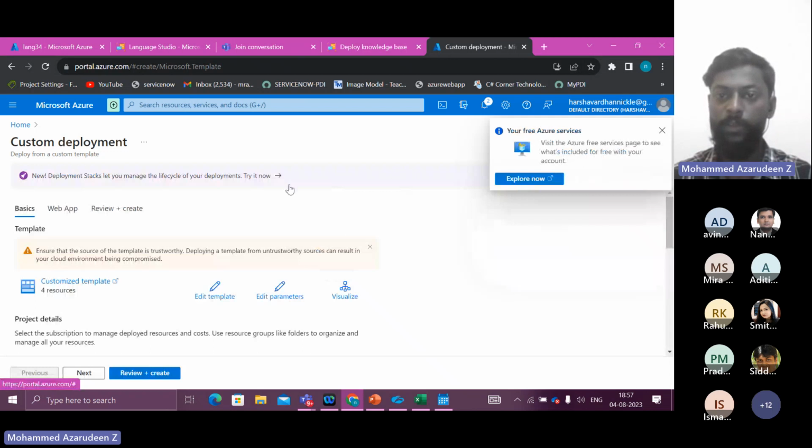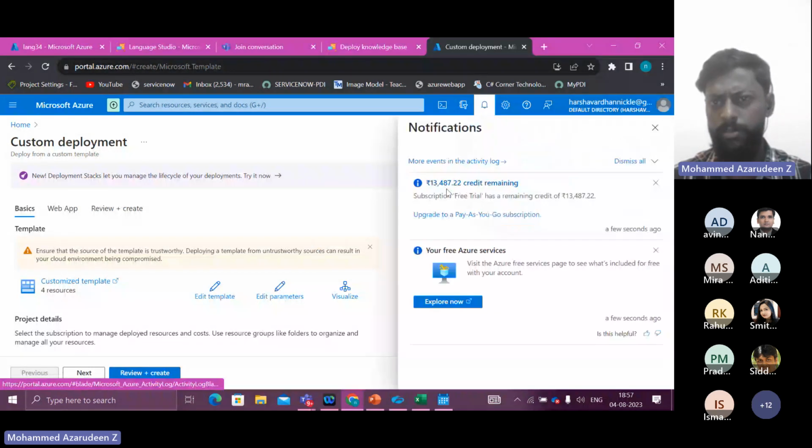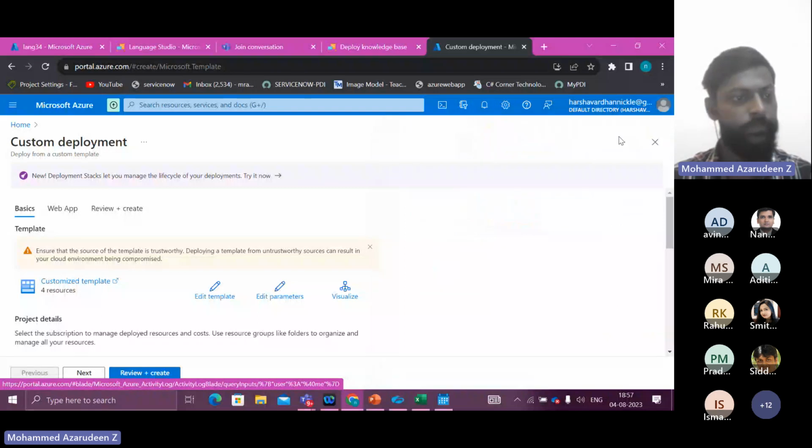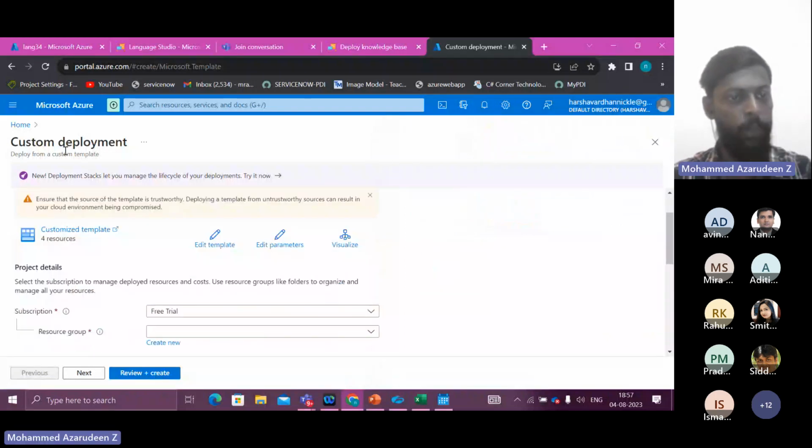As I said, the free trial comes with a credit limit. You can use this entirely over here. And if you want, you can upgrade to the pay-as-you-go subscription. Yeah. So we have been redirected to this page for creating our bot service.